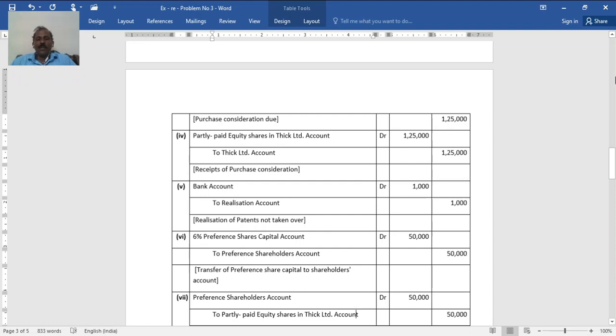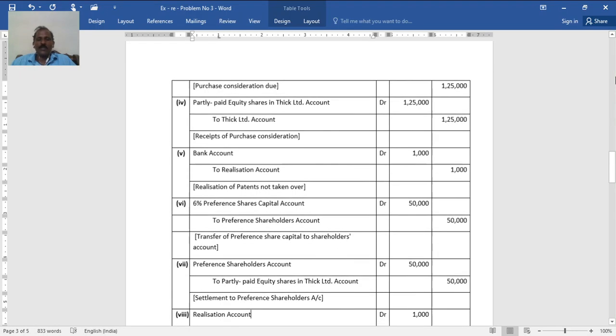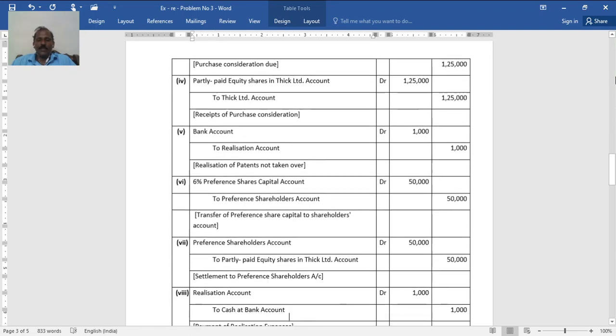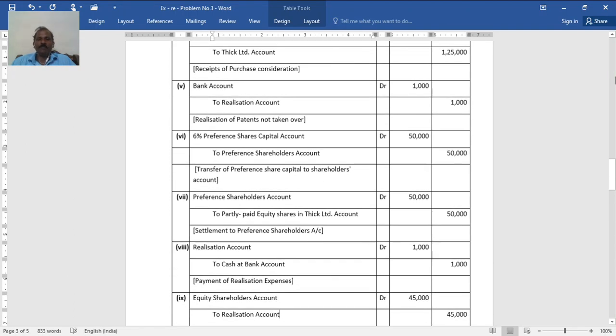Bank account debited to realization account, that is realization expense paid 1,000. 6% preference capital 50,000 transferred to preference shareholders, and preference shareholders are given the same amount in the form of partly paid equity shares in Thick Limited. Remember here, the equity shareholders, preference shareholders, and later the debenture holders are all paid in the form of equity shares.